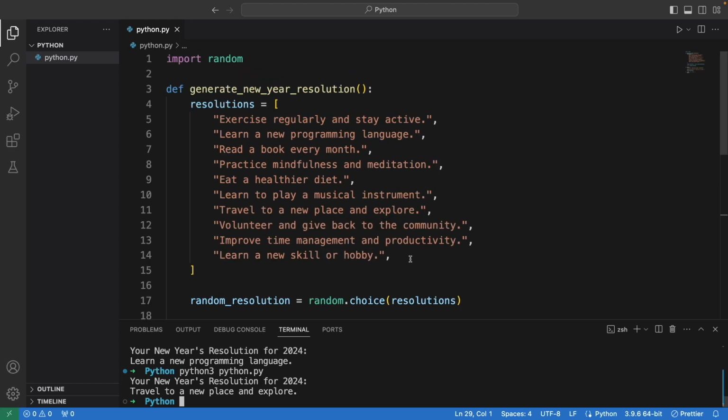So yep, that's a very simple script for how you can generate a new resolution randomly using a Python script.